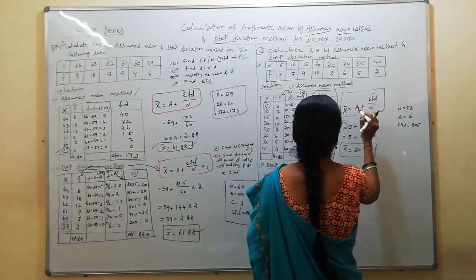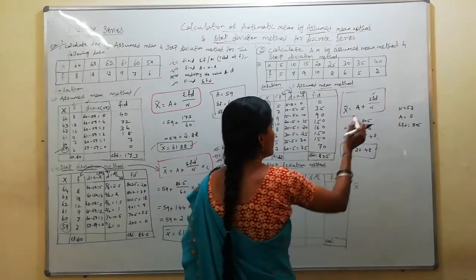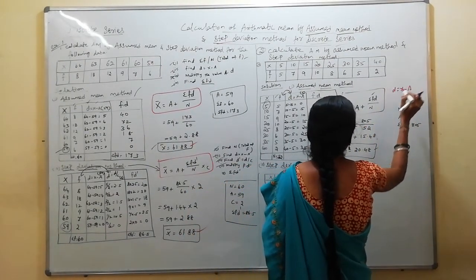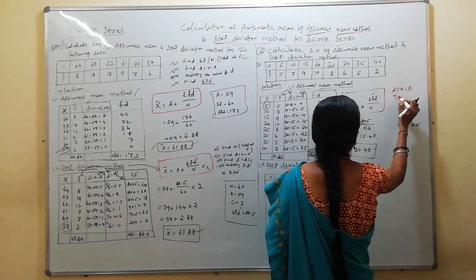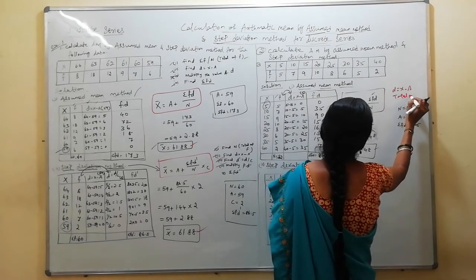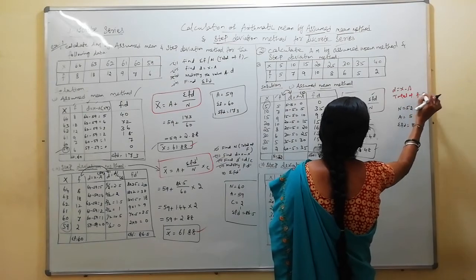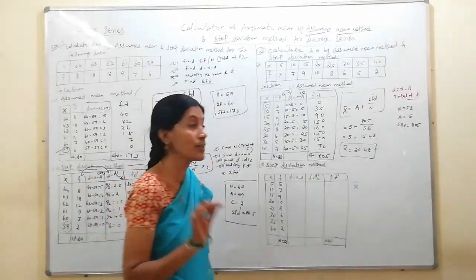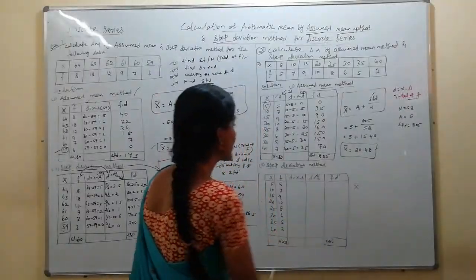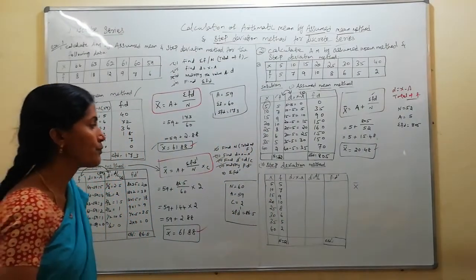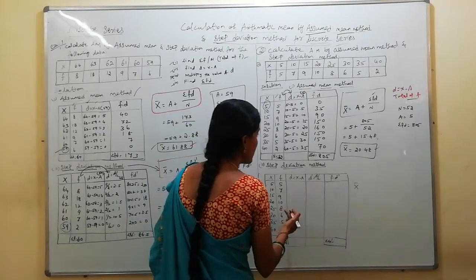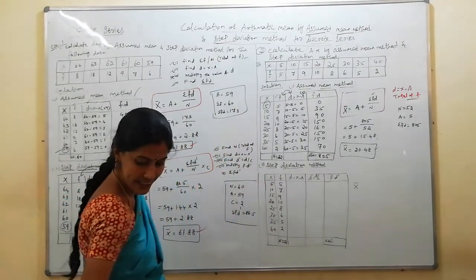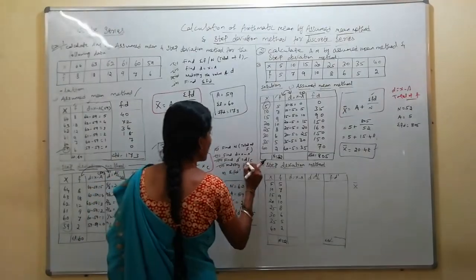As per the formula, we should assume a value from x and we should find the d. D is equal to x minus a, and n. N is the total of f. So everything you will understand once you write the formula only, ma. If you are not thorough with the formula in statistics, remember formula is a must for stat. Okay. Next up, step deviation method. Here same procedure, but extra, what we have to do, we should find the d dash. D dash equal to d by c.